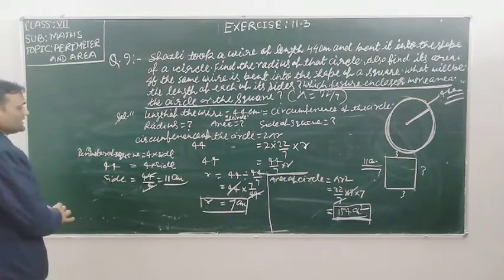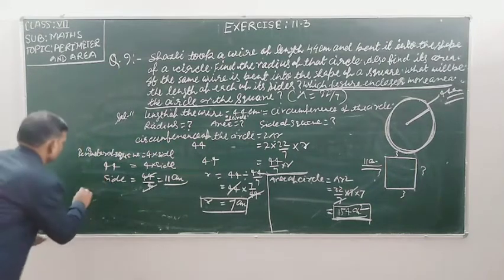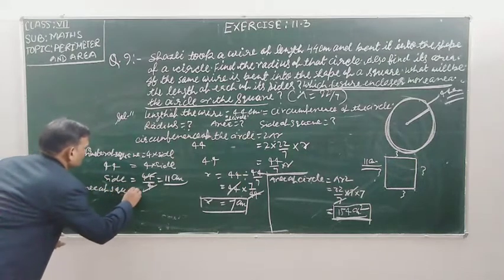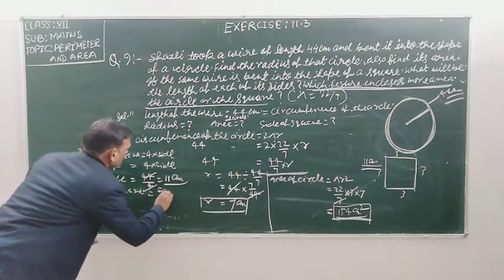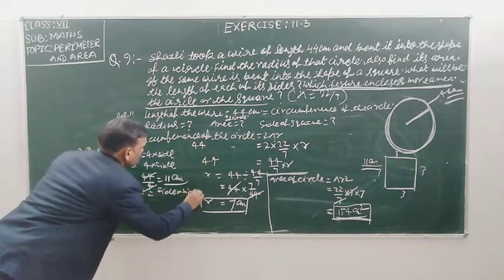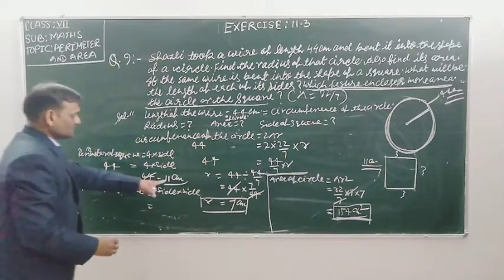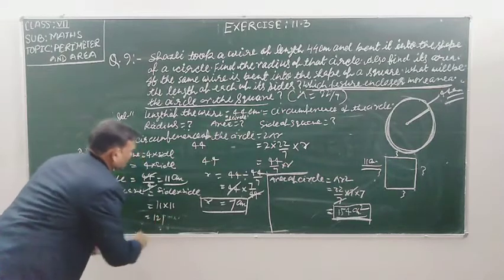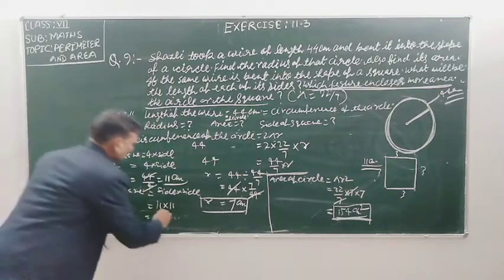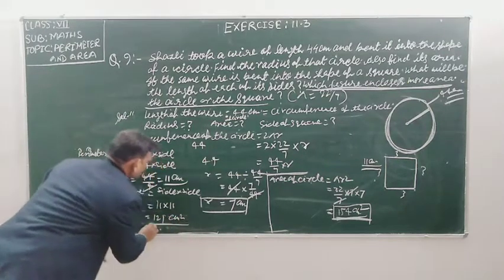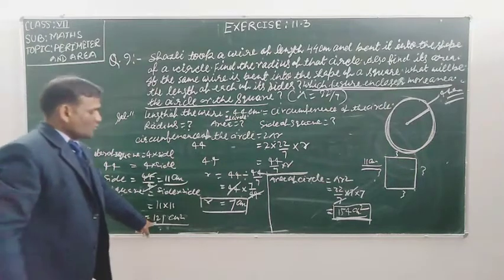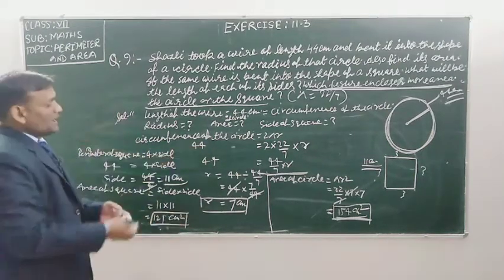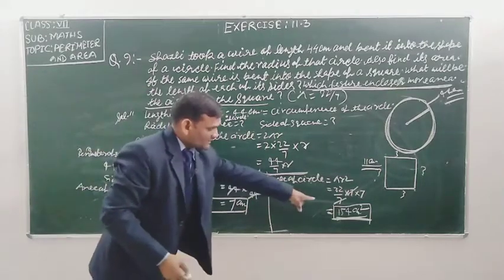So student, area of square is equal to side into side. Side is 11 centimeter. So 11 into 11 is equal to 121 centimeter square. 121 centimeter square is the area of the square, and area of the circle is 154.